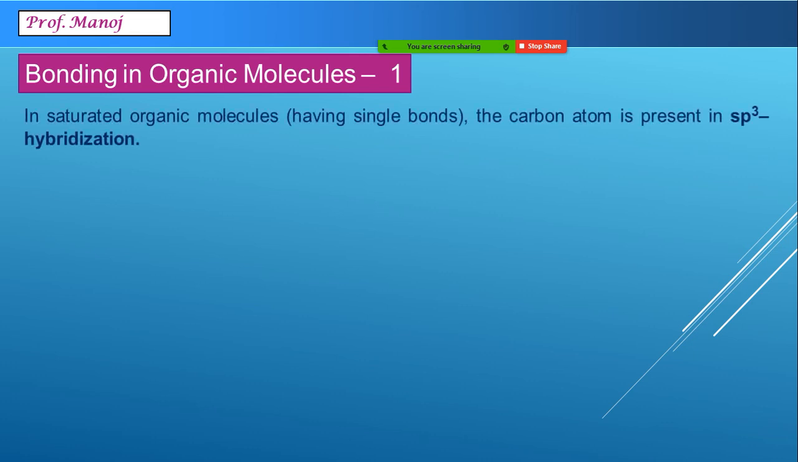The last section under this is about bonding in organic molecules. This section will be more clear to you when you study orbitals and chemical bonding. But for the time being, to understand organic chemistry, I am introducing some points. Whenever organic molecules have only single bonds, the carbon atom state is called sp3 hybridization. If you know about orbitals, this indicates one s orbital and three p orbitals.